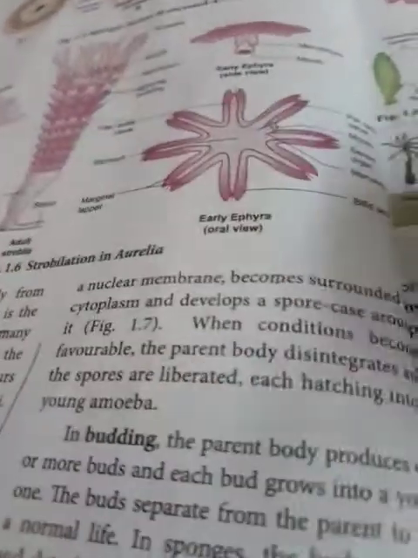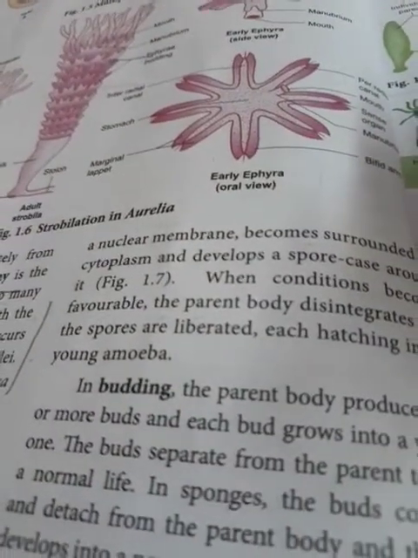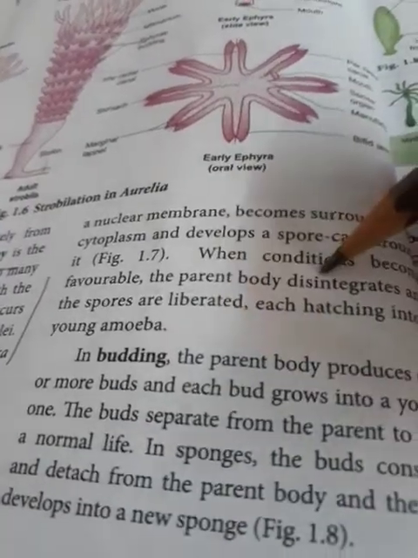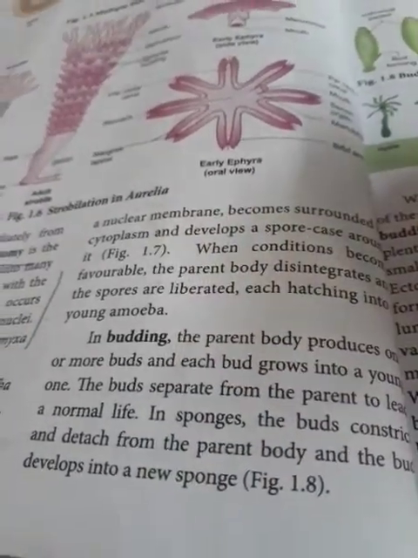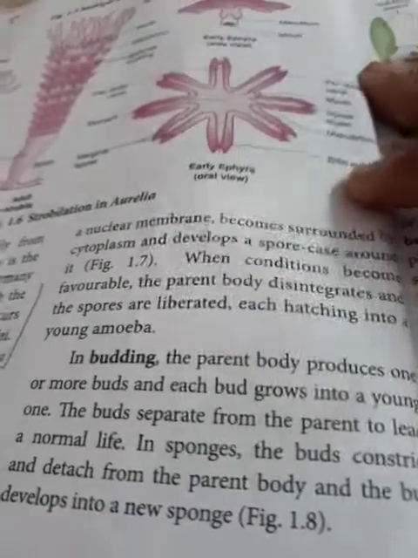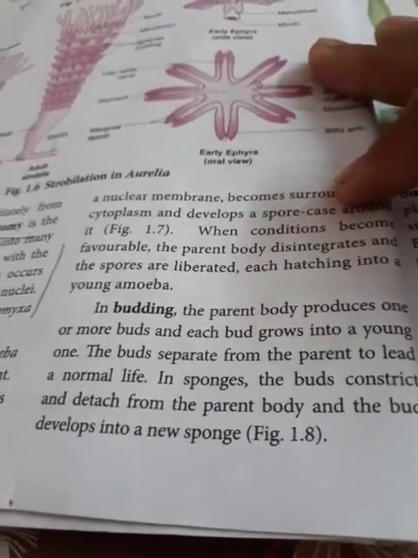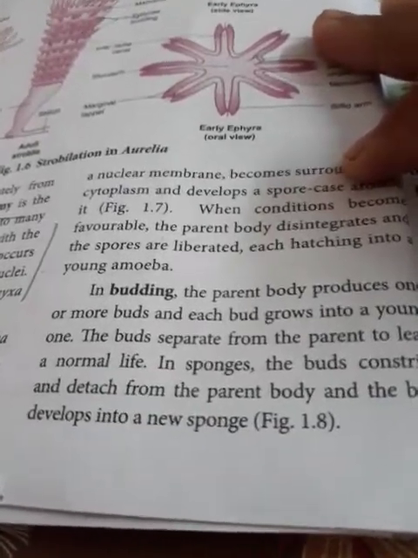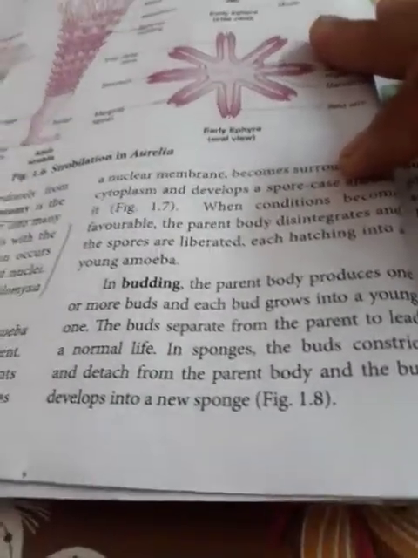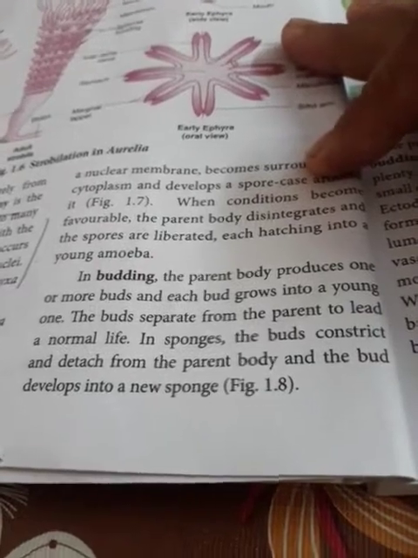Now next part, budding. In budding, the parent body produces one or more buds, and each bud grows into a young one. The buds separate from the parent to lead a normal life. In sponge, generally, and Hydra also, the buds constrict at the point of attachment with the parent and detach from the parent's body, and the bud develops into a new sponge. So this is the general topic.